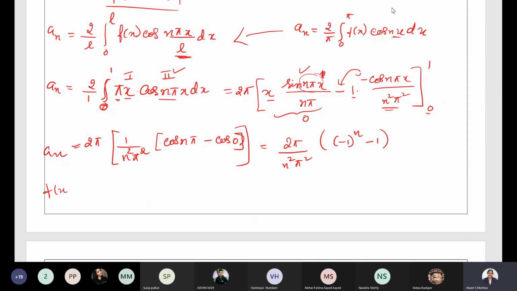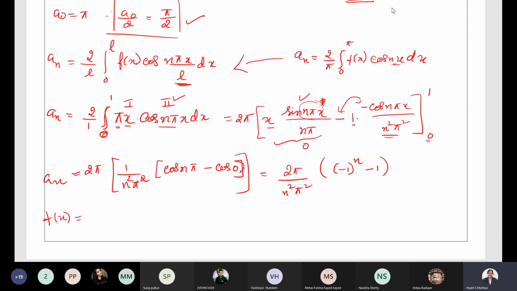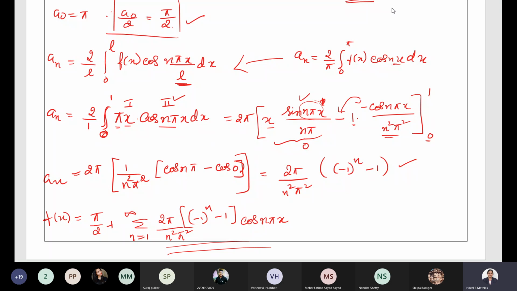So let us write all together. F of x equals a naught by 2. What is a naught by 2? It's pi by 2. So pi by 2 plus summation n equal to 1 to infinity of An. What is the value of An? 2 pi by n square pi square, minus 1 power n minus 1, into cos n pi x by L. L value is 1. And the third term is 0 because the value of Bn is 0. So this is the Fourier series expansion of arbitrary period for the defined function. Does anybody have any doubt in this question?